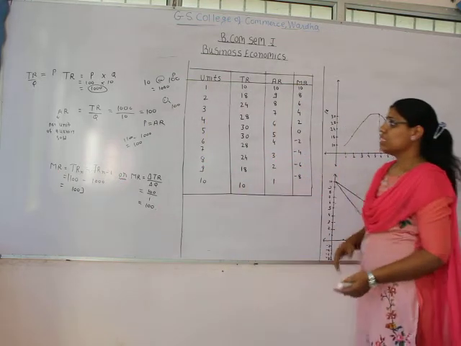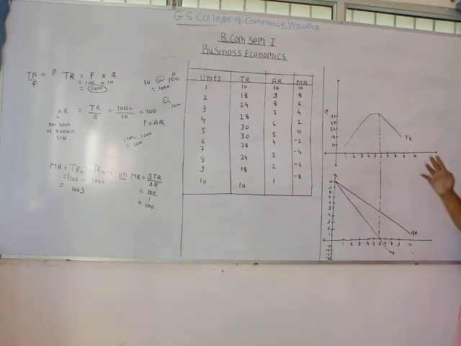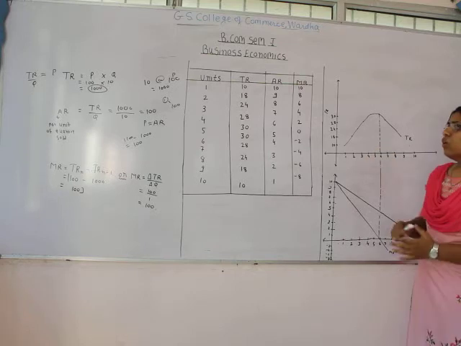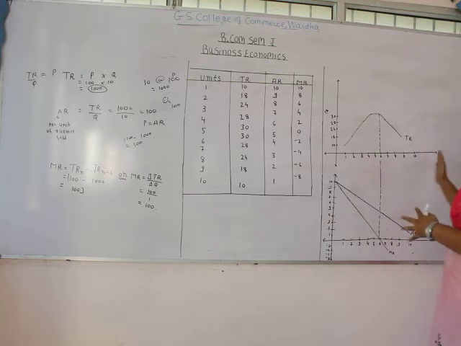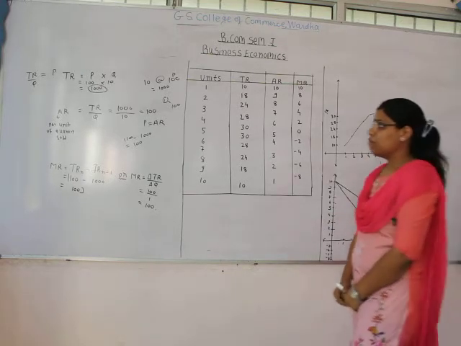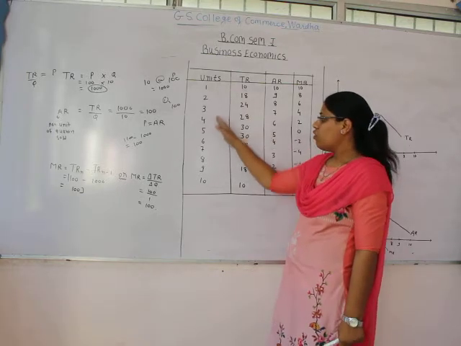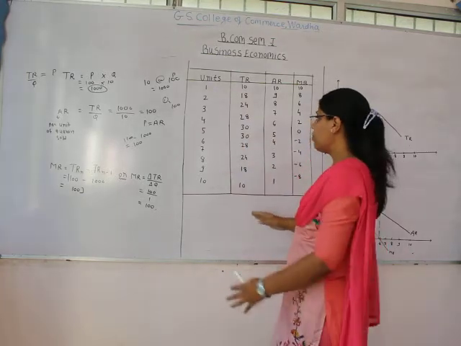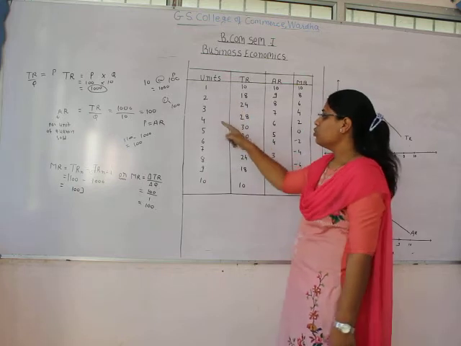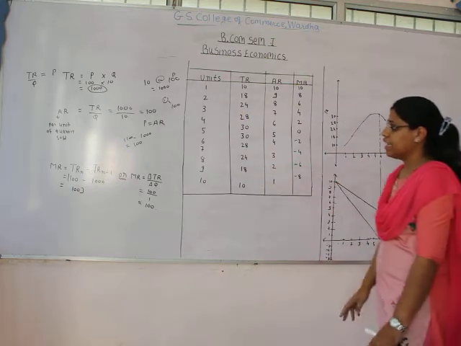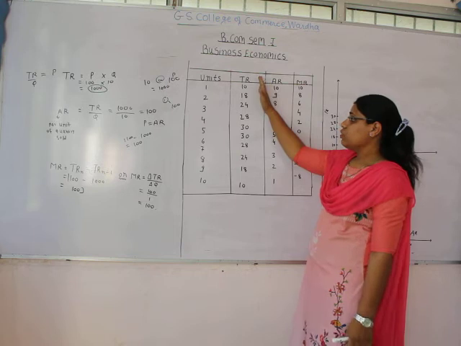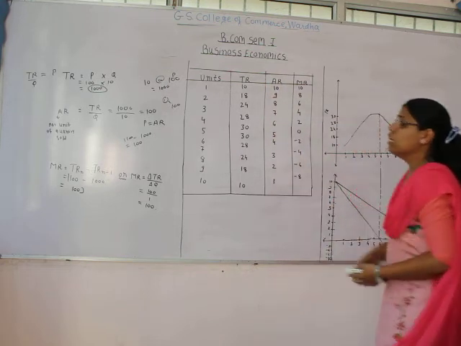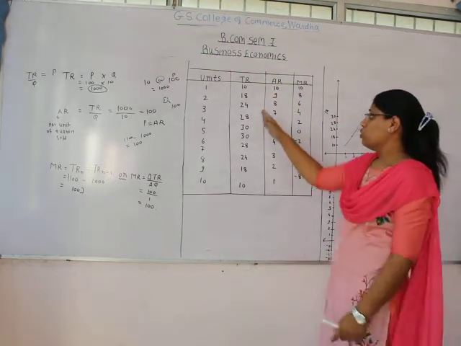So I hope you are clear with the concept of total revenue, average revenue and marginal revenue. Now we are going to see the relationship between these three with the help of a table and diagram. Here you can see the table whereby the units of commodity sold are given, like 1, 2, 3, 4, 5, 6, 7, 8, 9, 10. Then the total revenue that the firm is generating by selling those commodity is also given.